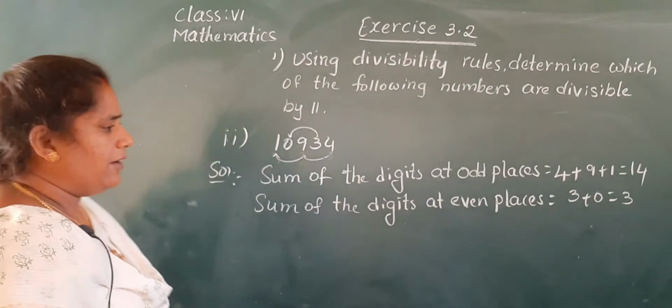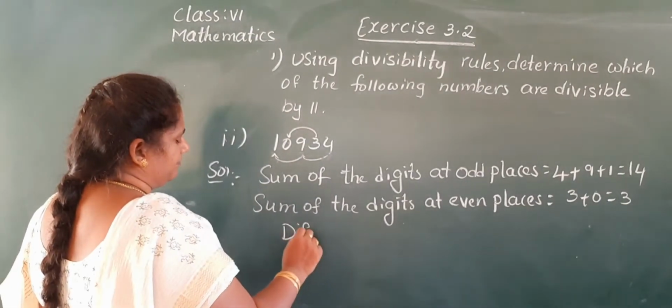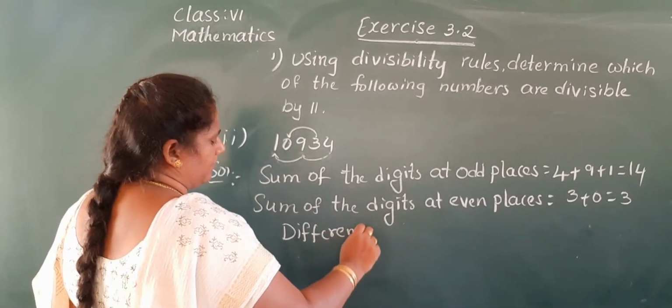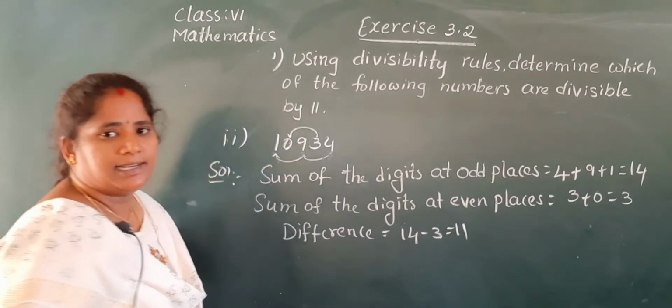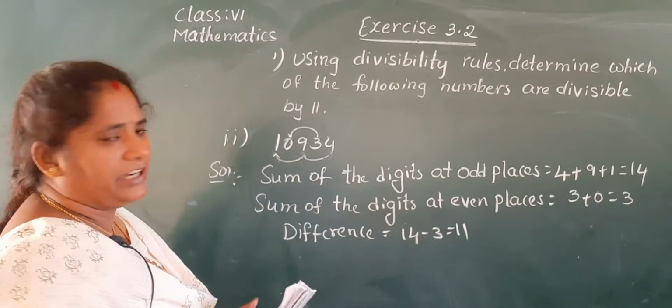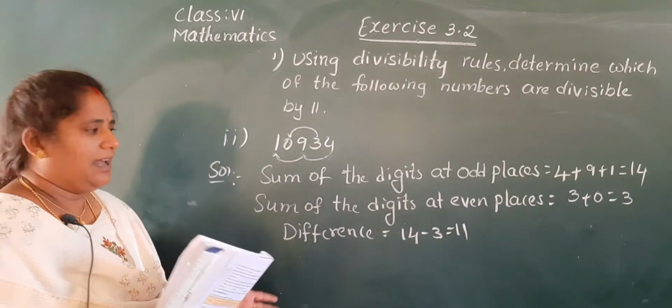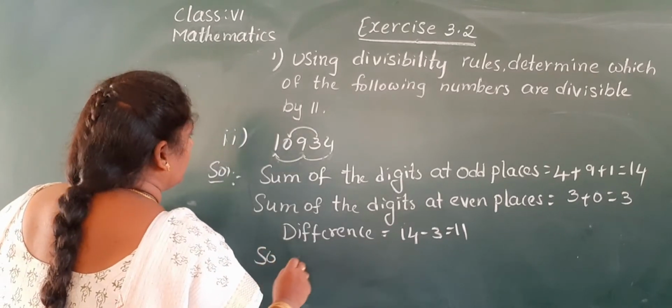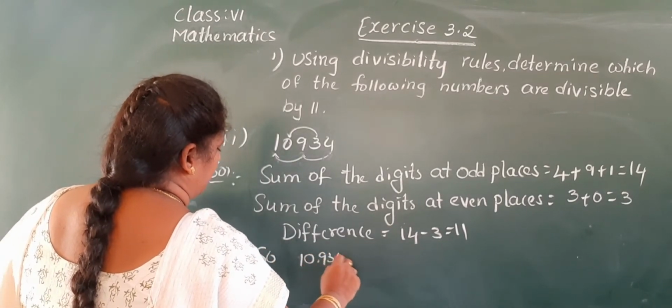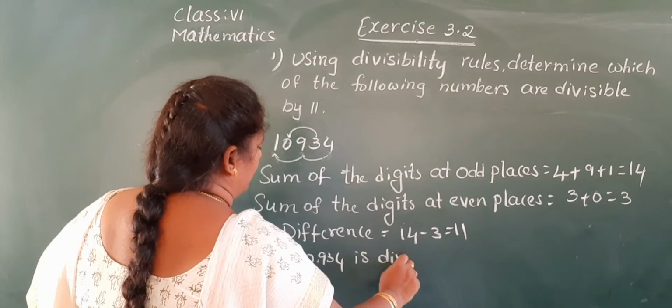Now we find the difference. 14 minus 3 equal to 11. Yes, 11 is a multiple of 11 only, no? 11 ones are 11. So 10,934 is divisible by 11.